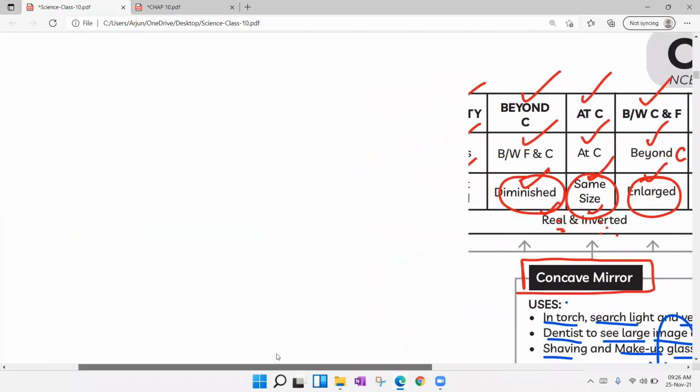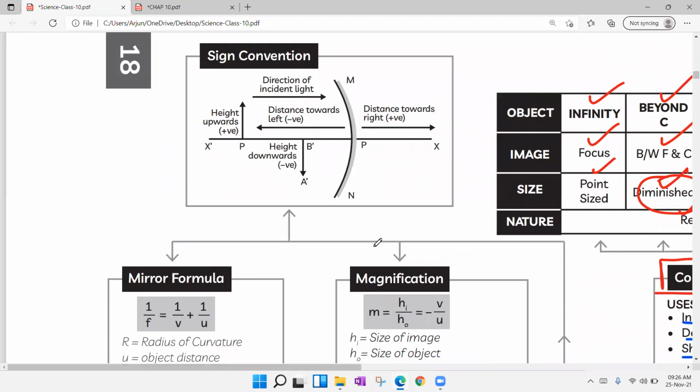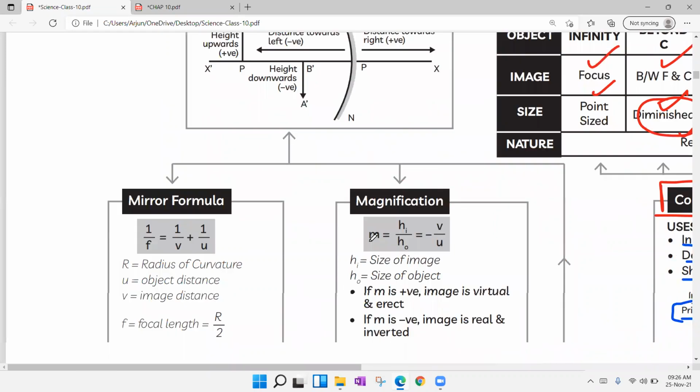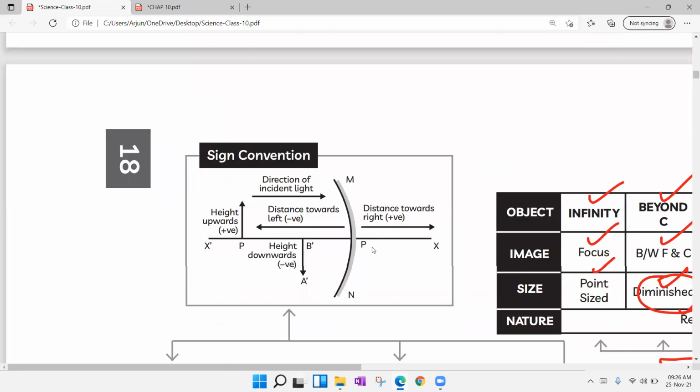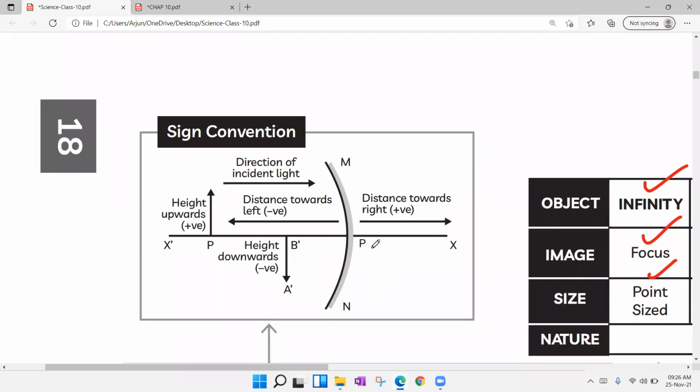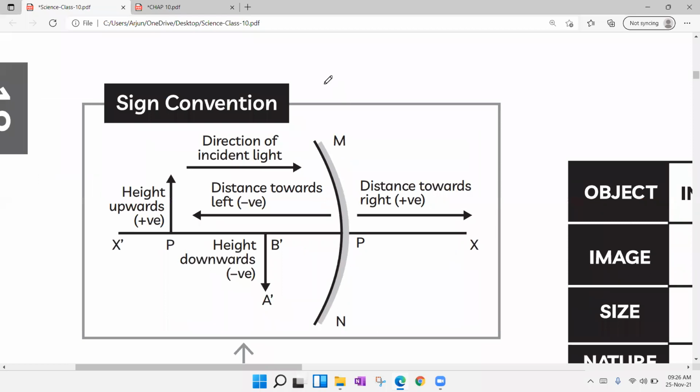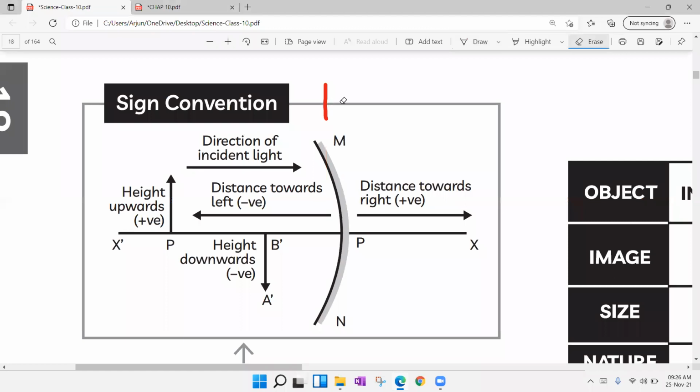Now we have to discuss sign convention. While discussing sign convention, we should have an idea regarding the Cartesian plane. We need to match that Cartesian plane with the pole of the mirror, this one.